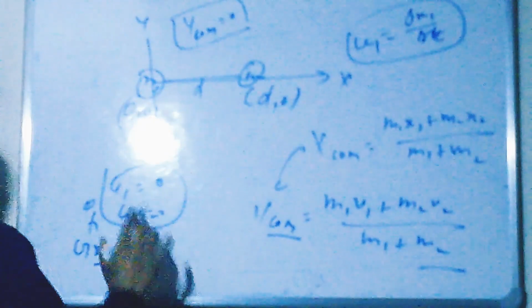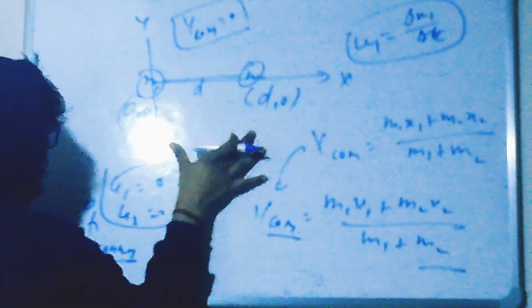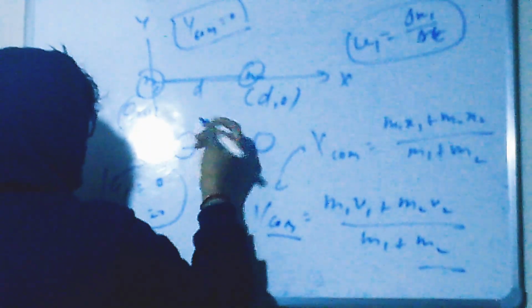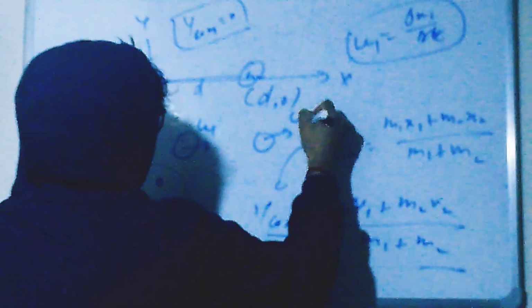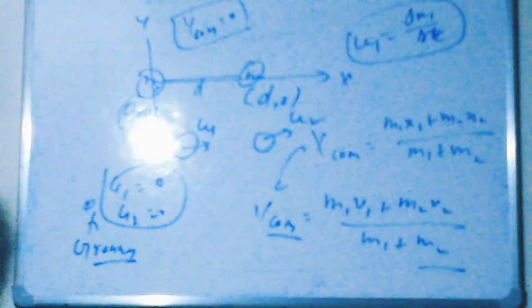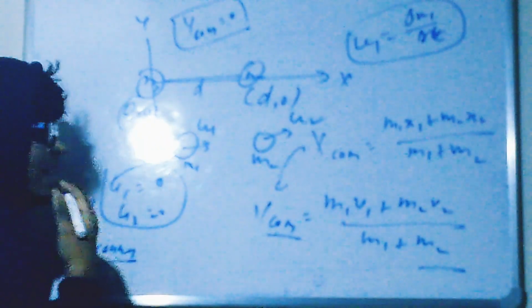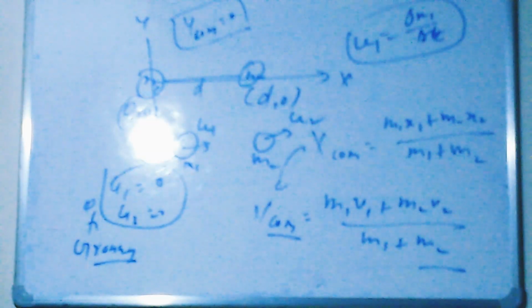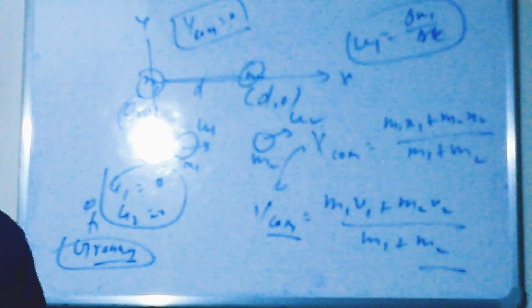Now suppose I take the same system and shift it over here. Now this mass is moving with some speed: this is moving with speed u1 and this is moving with speed u2. This mass is m1, this mass is m2. Again I'm standing on the ground only, I'm not going to change my position, so from the ground I'm observing both the objects.